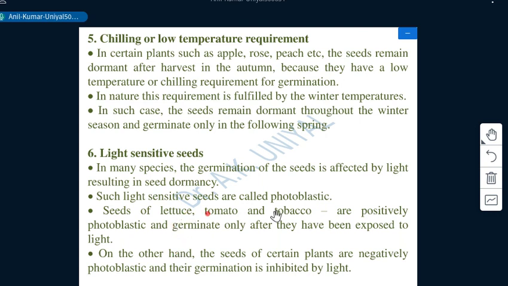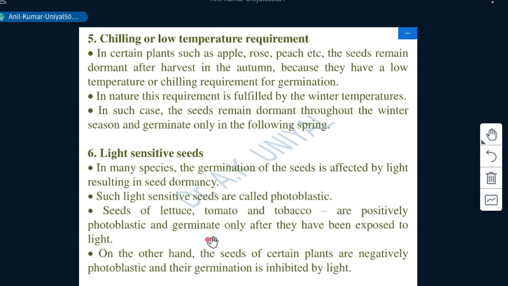So in many species, the germination of seed is affected by light, which gives rise to dormancy. If light is not present during seed germination or during seed drying, then it comes under a dormant state. Such light sensitive seeds are called photoblastic seeds.